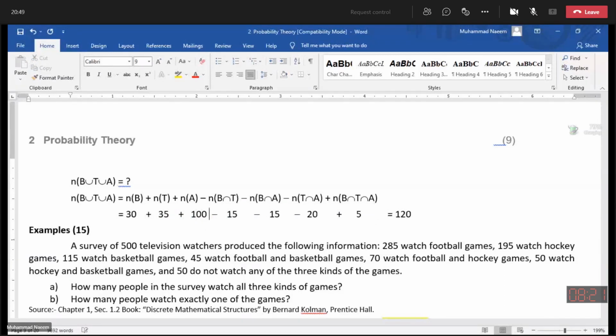One more thing, remember, if in exam you are not allowed to use calculator, then the answer of this question will be only this expression. This expression is enough for the final answer, because 120 we will get by using calculator.